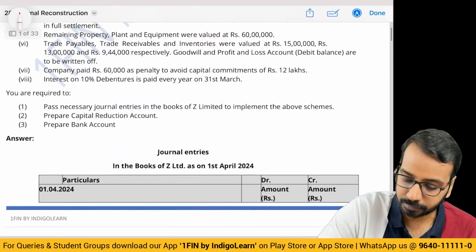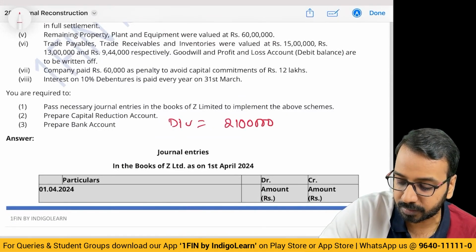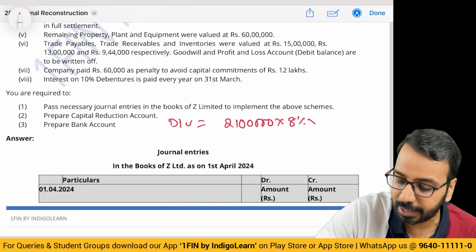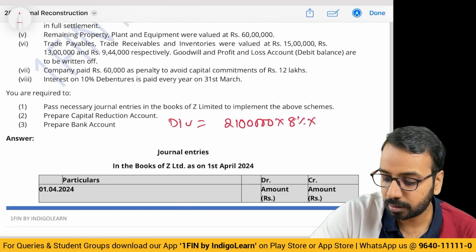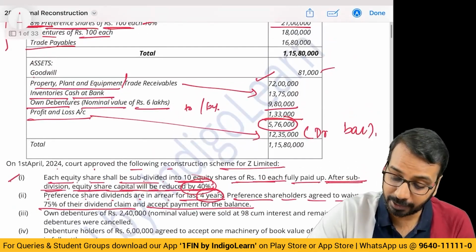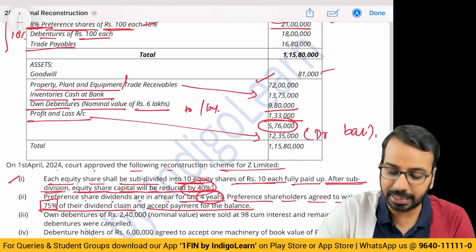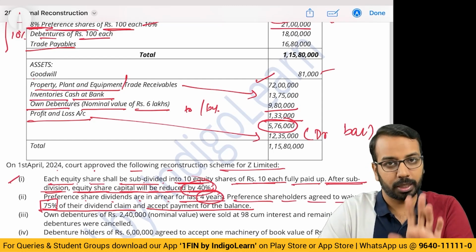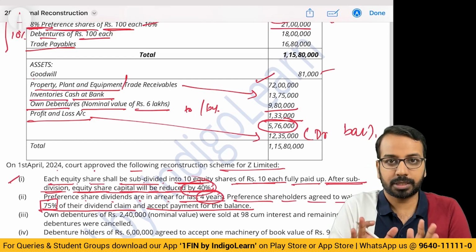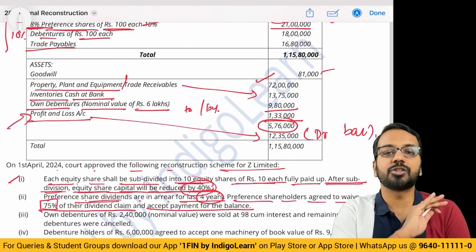So dividend is equal to 21 lakhs into 8% into how much? 4 years. 4 years it is outstanding. What have they said? They have said that 75% of the dividend claim they have waived off. Now, first thing, is this dividend recorded somewhere here in the balance sheet? It is not recorded.